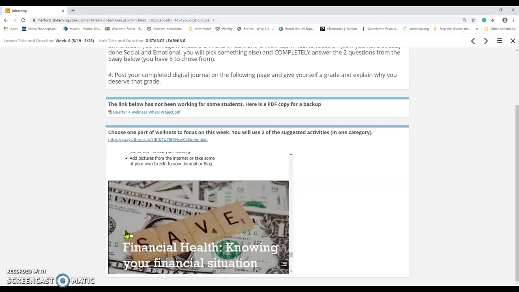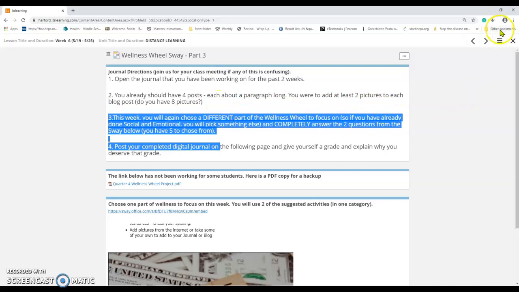You know when you're done when you have full paragraphs for 6 journal entries and you have at least 12 pictures on your journal. And it should all be in one spot. So you are just adding to what you've created for the last 2 weeks. You're just adding to it, making it bigger, making it better, making it more full. My finished journal, which is on a Smore, will be on that announcement page. I've got to make some adjustments and updates because right now I only have 2 blog entries and I need a total of 6 for my final project. So you can look at what I'm doing there.